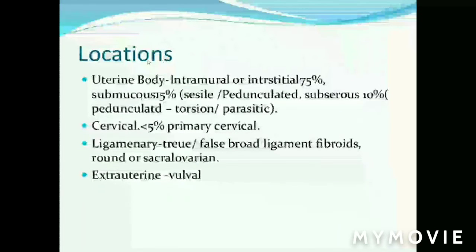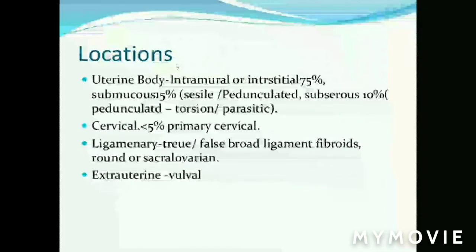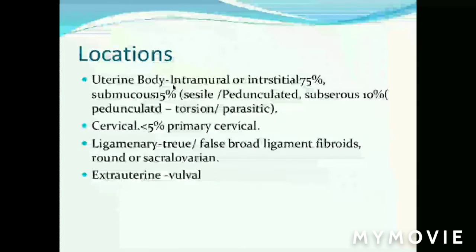Now we'll see the locations, the sites where the fibroid is more prone. Basically, it is divided into two. The growth occurs in the body as well as the cervix. We will be looking at the diagram ahead. Body of uterus has 98% of fibroids compared to cervix. In the uterine body, the type of fibroid we will see here is the intramural, also called interstitial. It is the commonest, 75% in occurrence.